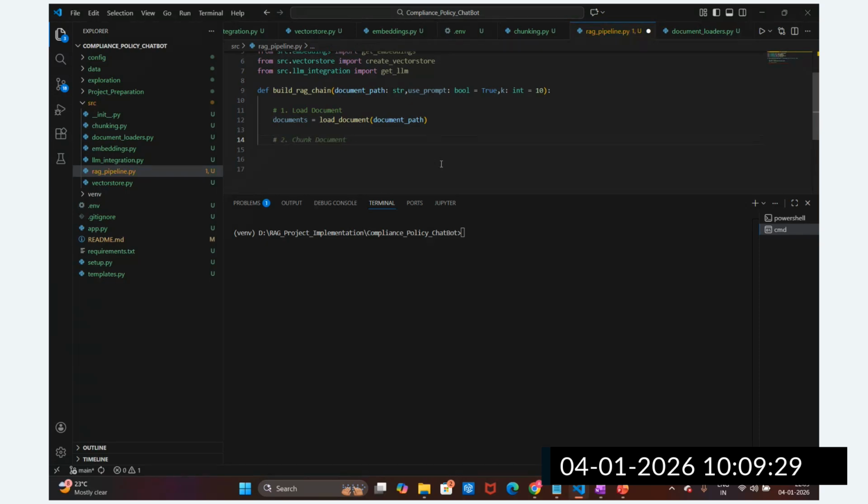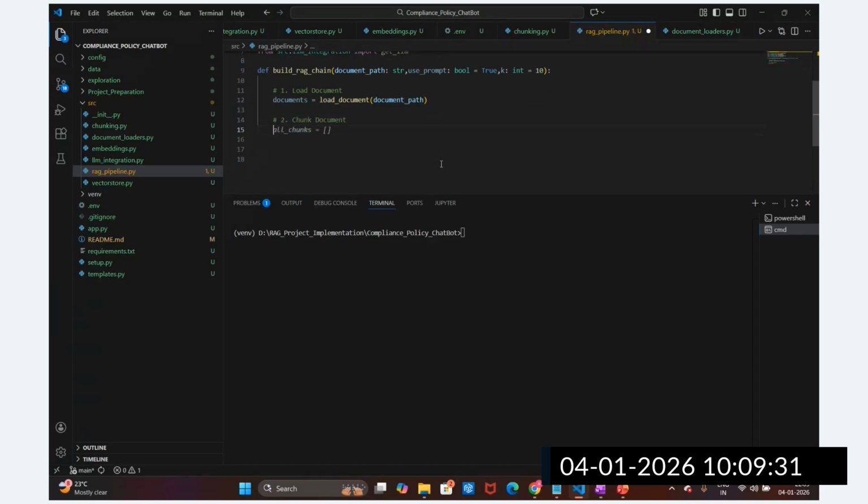The second step is to chunk the document. We are using the chunking of the documents. Chunks equal to, we are calling the chunk document function, and we are passing these documents here. Documents we are going to pass like this. So initially we are going to load this document, and then we are going to chunk the document. This is the second step.